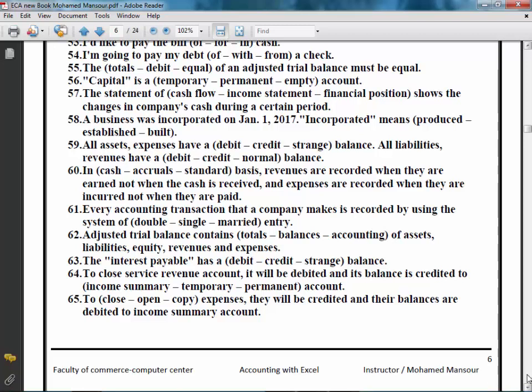Number 65, to close expenses, they will be credited and their balances are debited to the income summary account. The right answer is to close expenses.